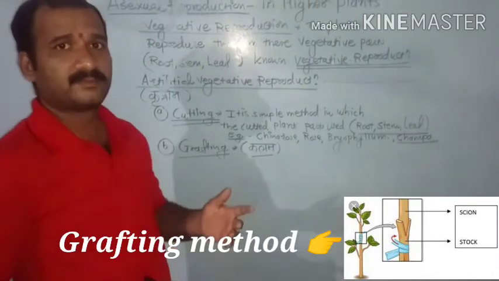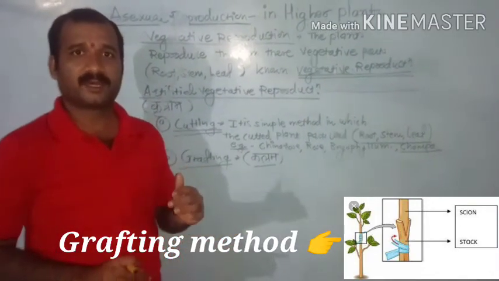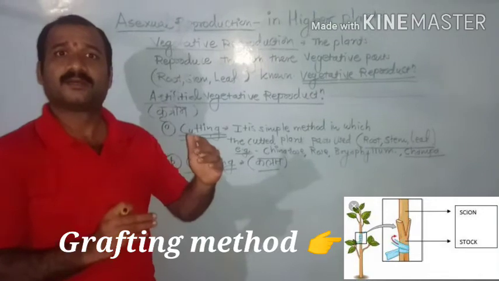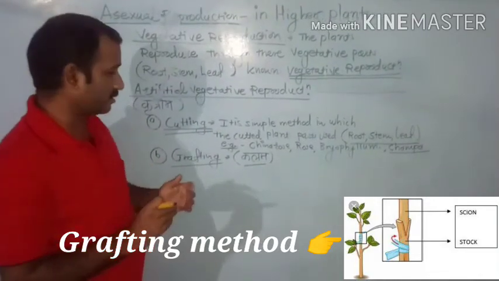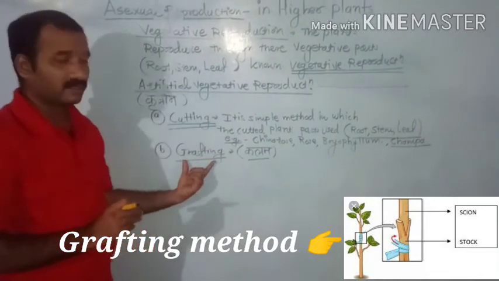Next type of artificial vegetative reproduction is grafting. In this method, the two parts of the plant are joined and they grow as one plant, and that is the technique called the grafting technique.